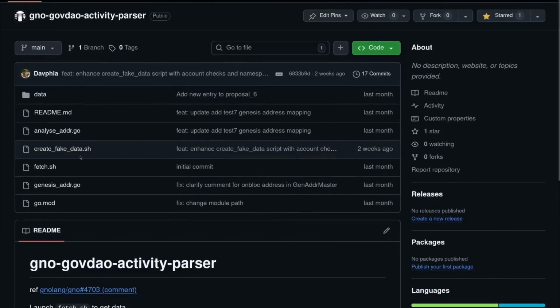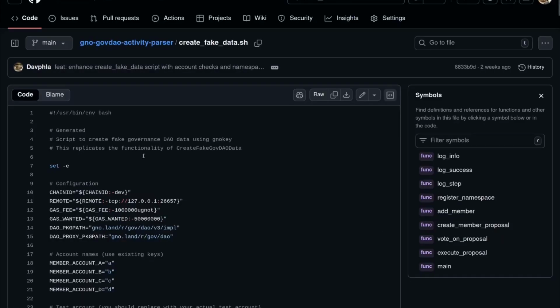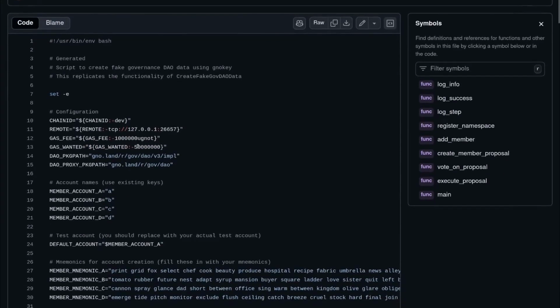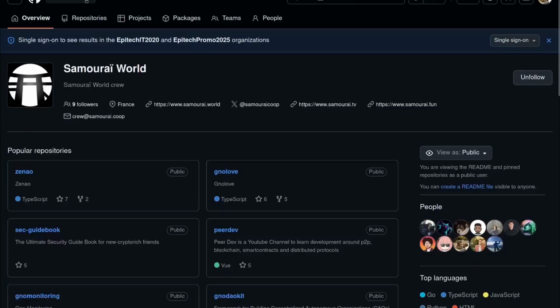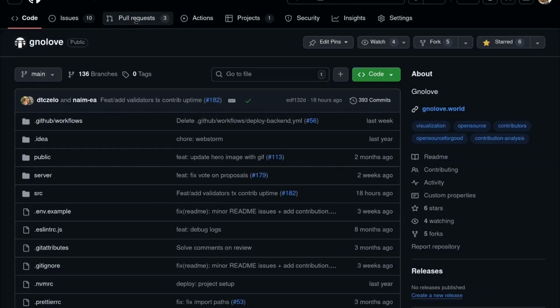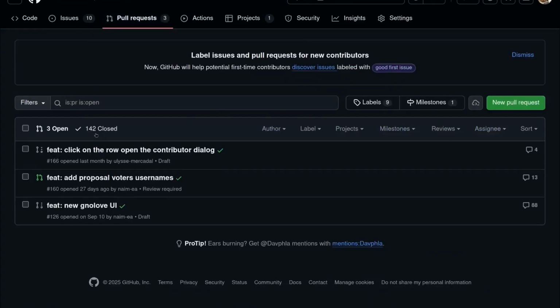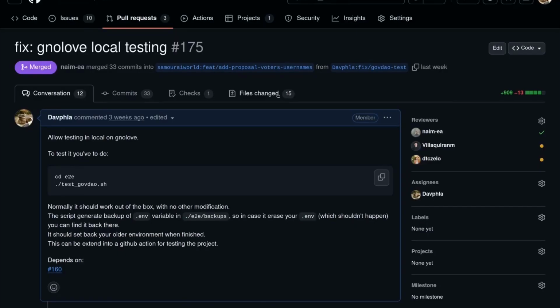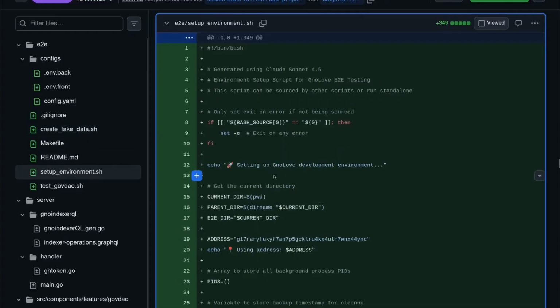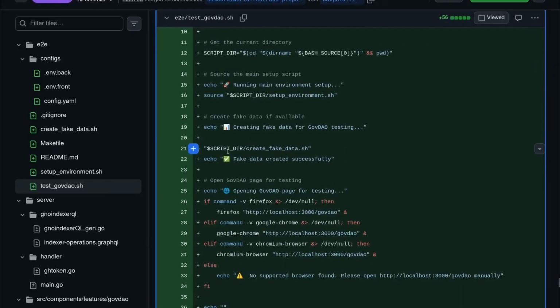And as well, I've made a fake data script. I will add a README to explain how it's working precisely, but basically it calls the write functions, so you can test GovDAO locally. I've made this one in the context of gno.land, which basically forces us to make a script to test our projects. The pull request is gno.land local testings, and if we explore it, we have the fake data, setup environment, and test GovDAO. I will add in the description a better README to explain and launch all of these scripts if you ever need to test GovDAO locally.